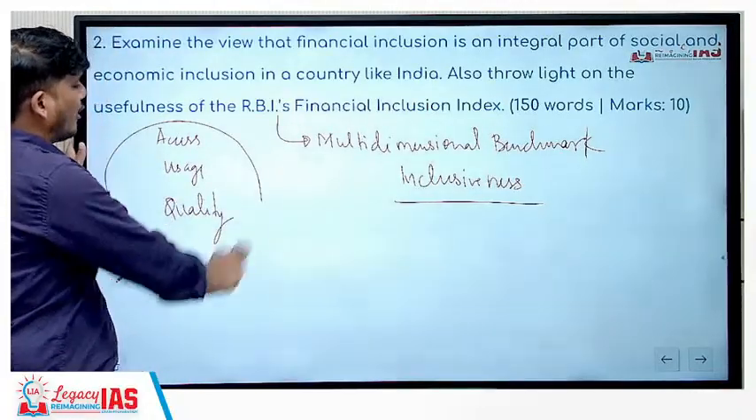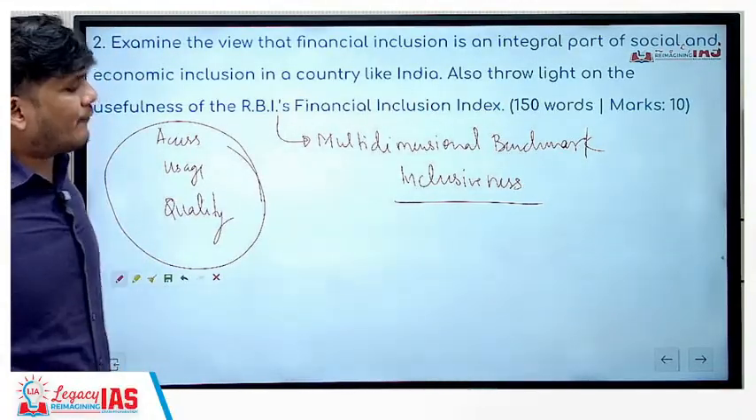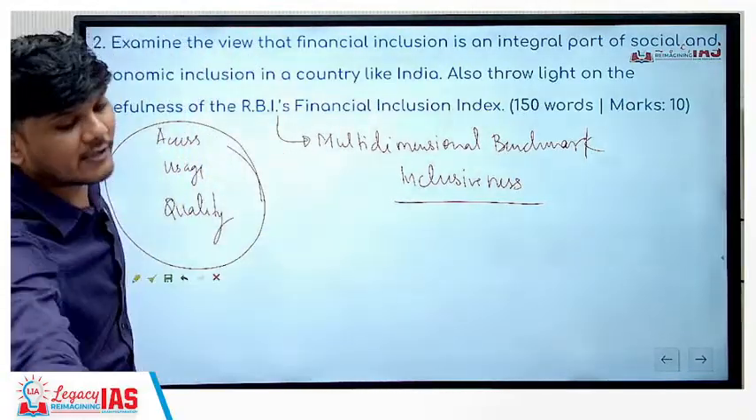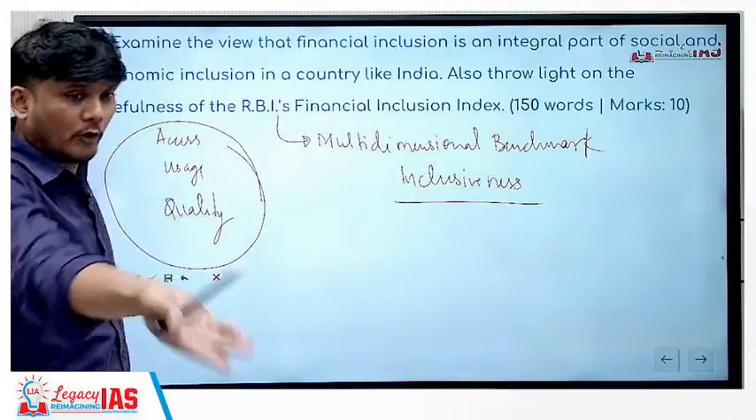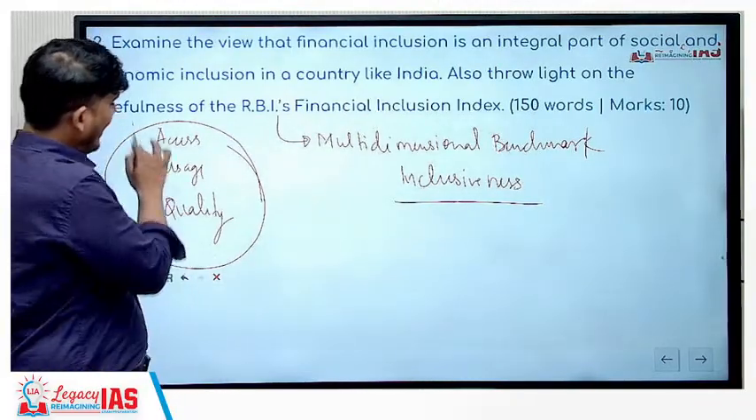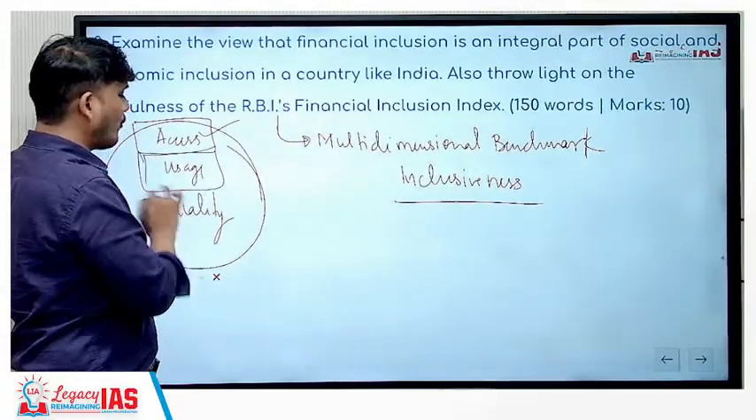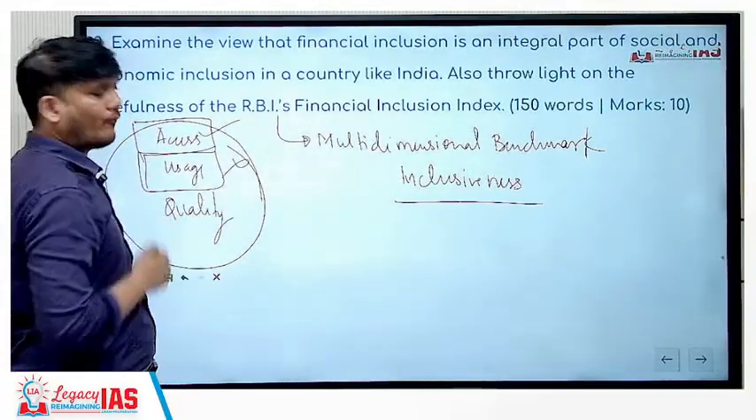If this is not there, how will we estimate our financial inclusion? Simply by how many accounts are there. But does the number of accounts alone tell the inclusiveness? No, because people may not be using it. So access is important. Do you have an account? Yes. But usage is also important. Do you use it? No. Then there is no financial inclusion.